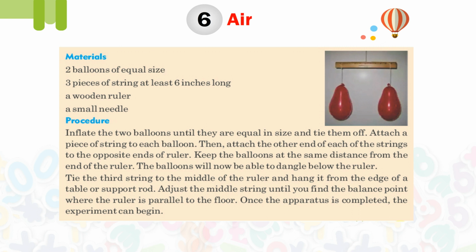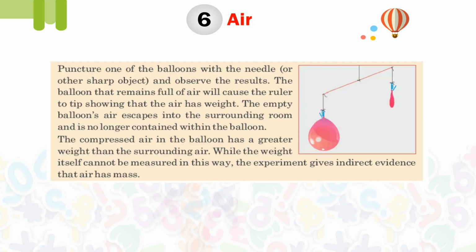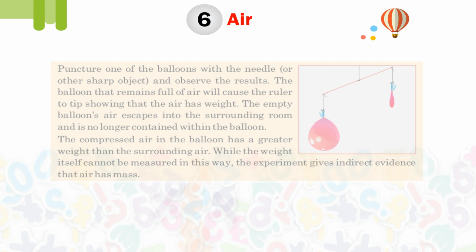Once the apparatus is completed, the experiment can begin. Puncture one of the balloons with the needle or other sharp object and observe the result. The balloon that remains full of air will cause the ruler to tip, showing that air has weight. In the empty balloon, the air escapes into the surrounding room and is no longer contained within the balloon. The compressed air in the balloon has a greater weight than the surrounding air. While the weight itself cannot be measured in this way, the experiment gives indirect evidence that air has mass.